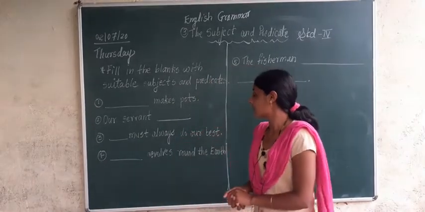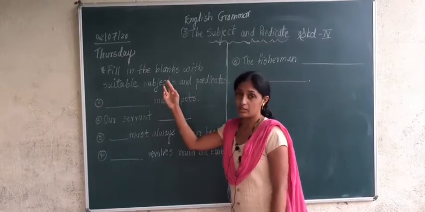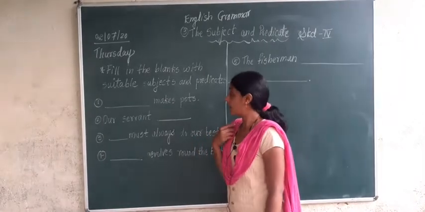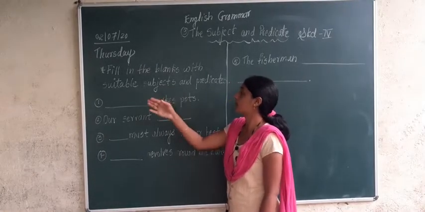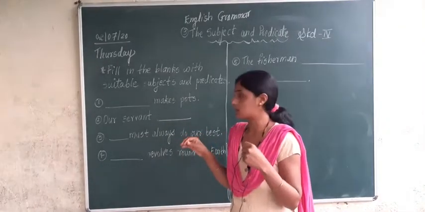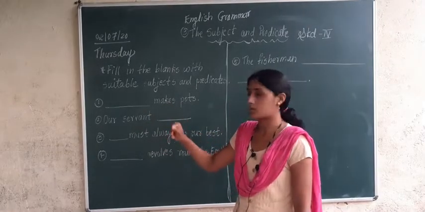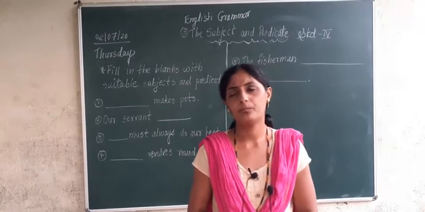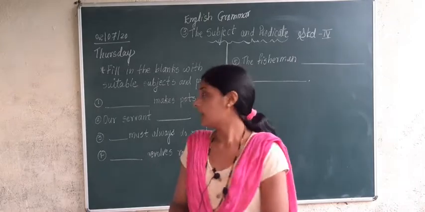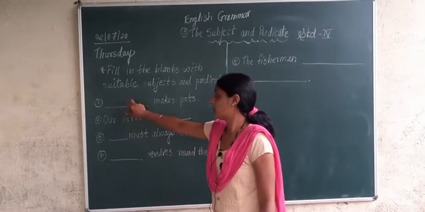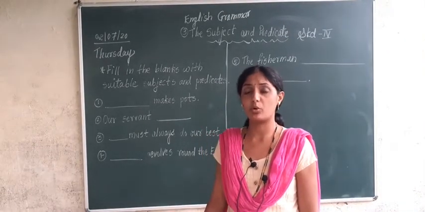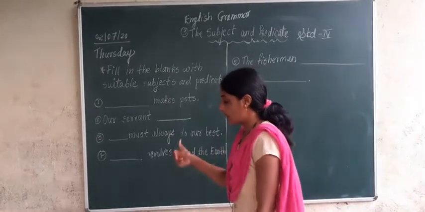Now your sentences are there, and we have to fill in the blanks with our own sentences. Subjects we have to fill, and predicates we have to fill. It is not given in brackets. We have to make our own sentences. Now, dash makes pots. Who makes pots? You know it very well. The answer is the potter. Correct? So on the subject place, the potter will come. So I am writing your answer.